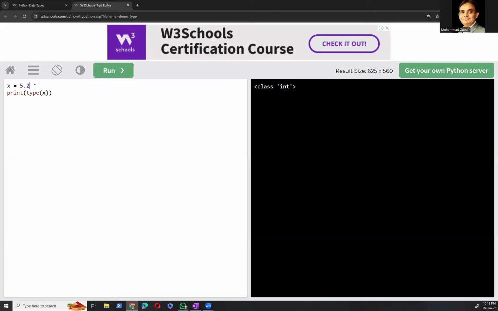If I change the value of x so that x has a decimal point, and now we ask the data type of x, what will it return? It'll say float.